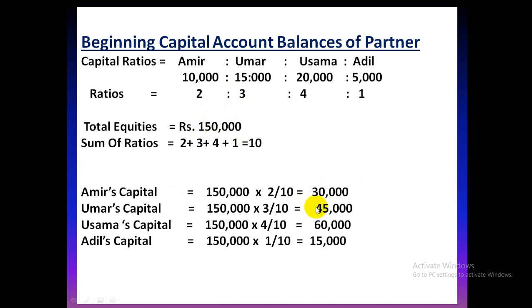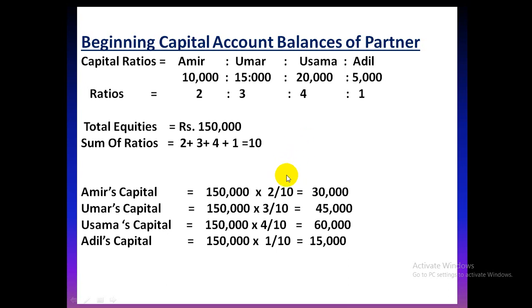We can easily calculate the capital balances of all the partners. 1,50,000 divided by the sum of ratio multiplied by the concerned ratio will give us the capital of Amir, Umar, Usama and Adil. So this is how the total capital balances requirement can be done. These are actually the beginning capital balances of the partners.